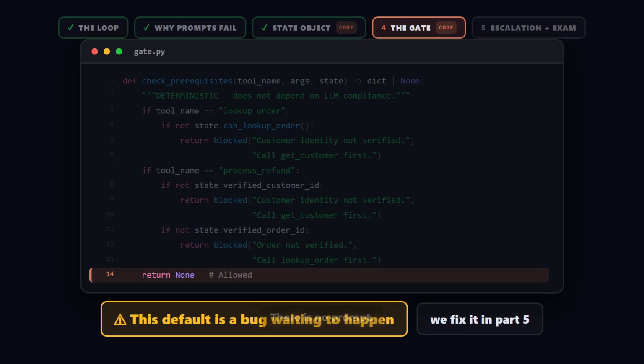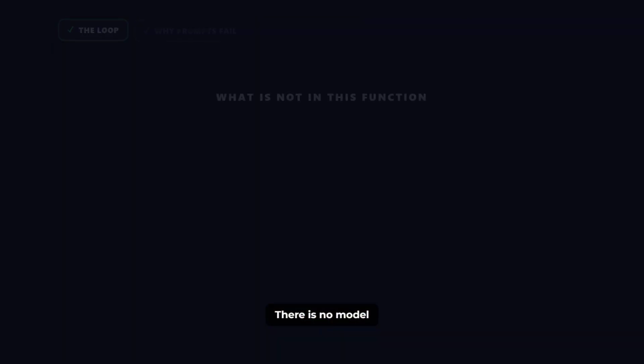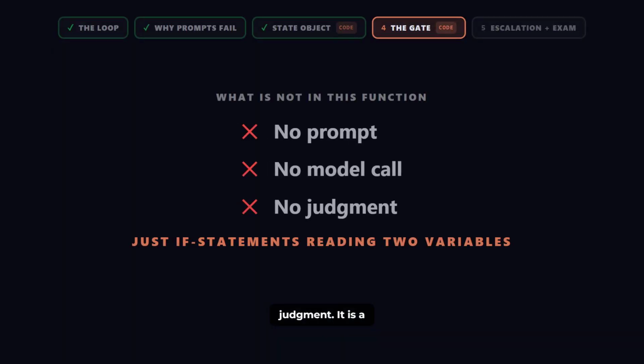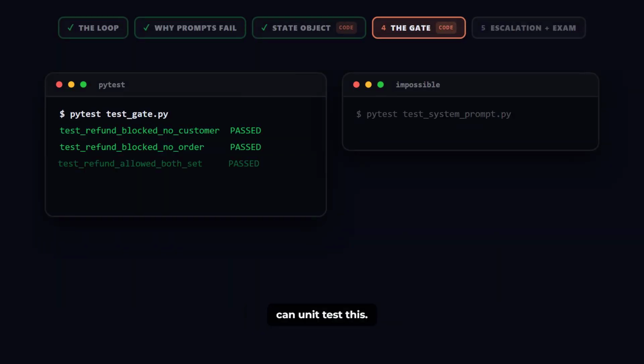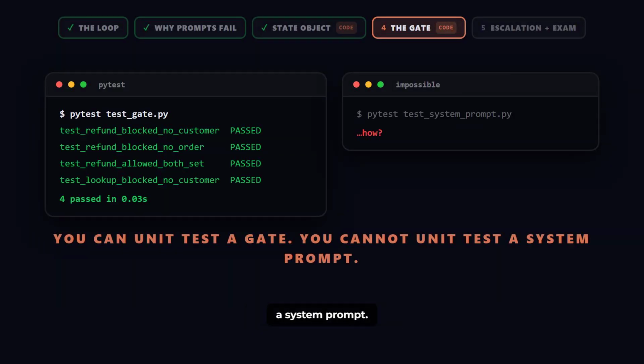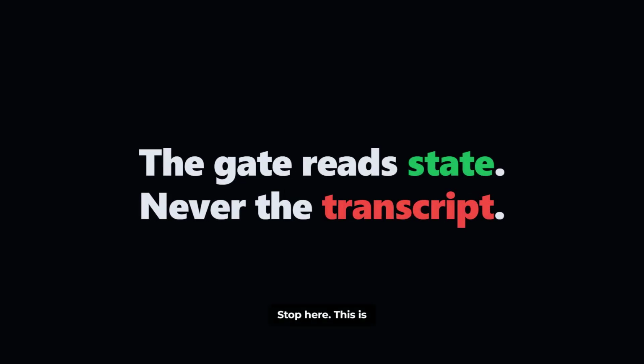Notice what is not in this function. There is no prompt. There is no model call. There is no judgment. It is a chain of if statements reading two variables. You can unit test this. You cannot unit test a system prompt. Stop here. This is the part I want you to remember in 6 months.